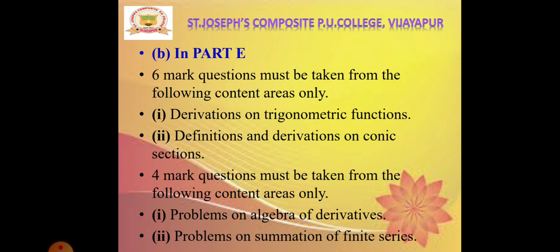That is from chapter number 13, and from chapter number 9 you will get the questions of 4 marks. So this is all about the pattern of the question paper.